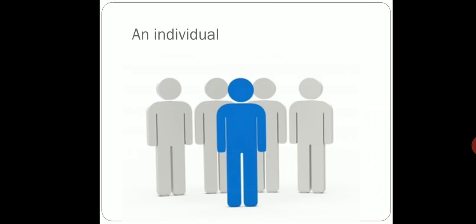Now let us understand one by one. An individual, as we have already discussed, means a human being including a minor or even a person of unsound mind.